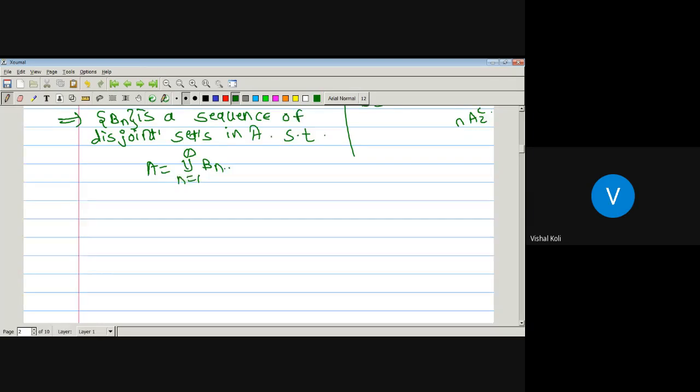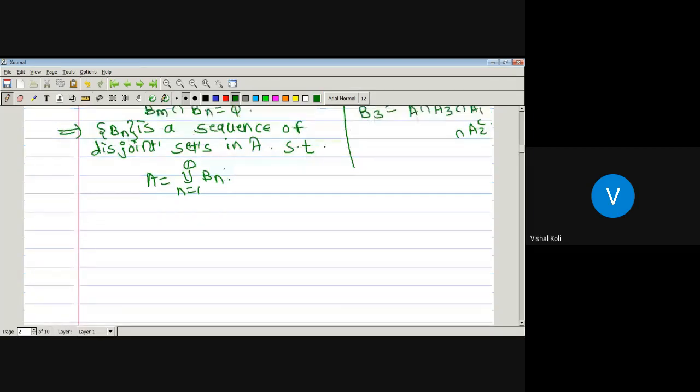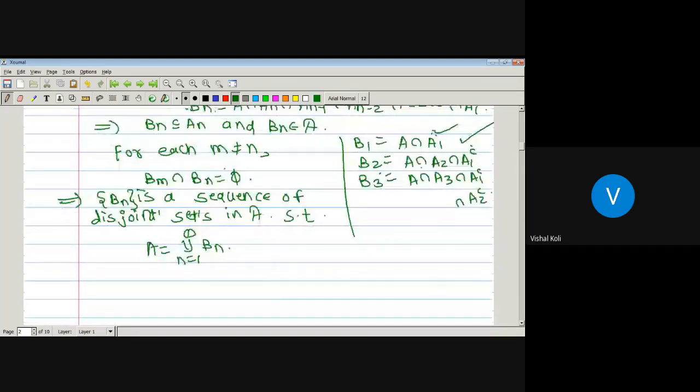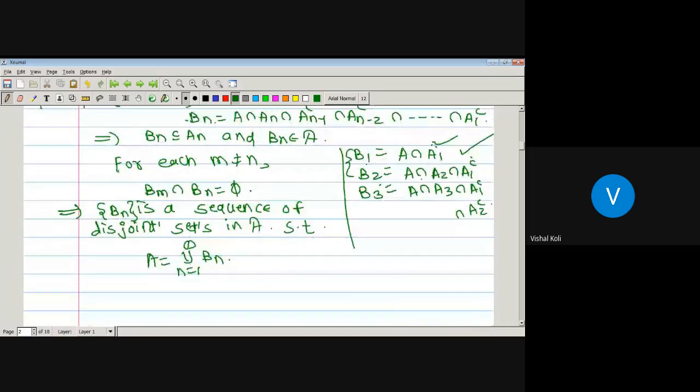Okay, we will see how this A will be equal to the union over n running from 1 to infinity of B_n. So we'll check by using only B_1 and B_2.